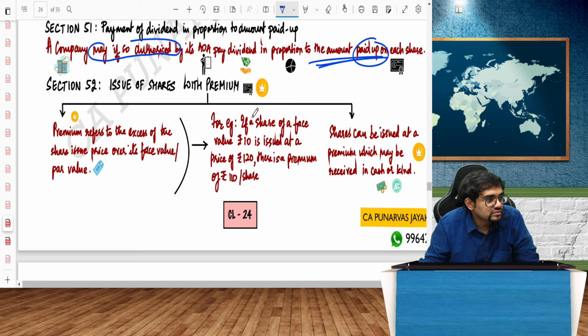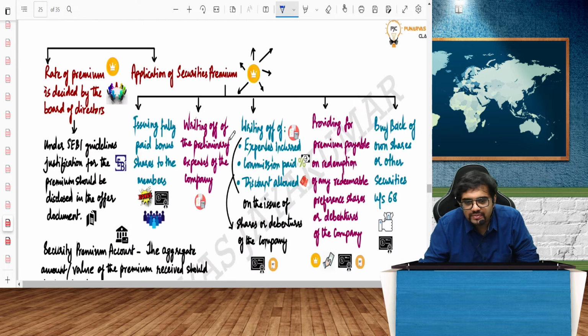Section 52, issue of shares with premium. Premium refers to the excess of the share issue price over its face value or par value. So if the face value is 10 rupees, and the share price today is some 1000 rupees, then 990 rupees is the premium. So shares can definitely be issued at a premium, no problem.